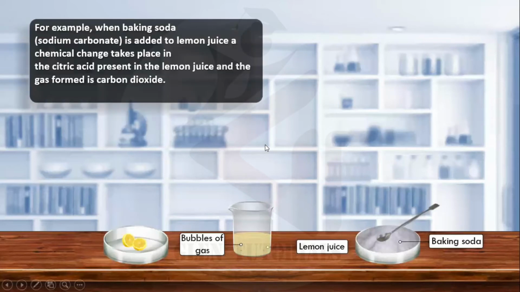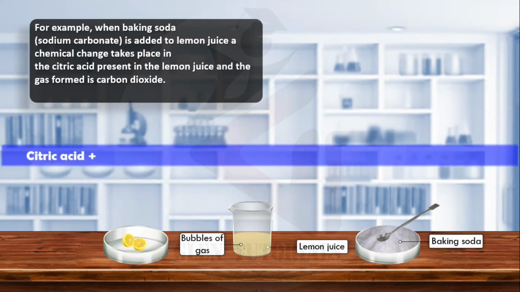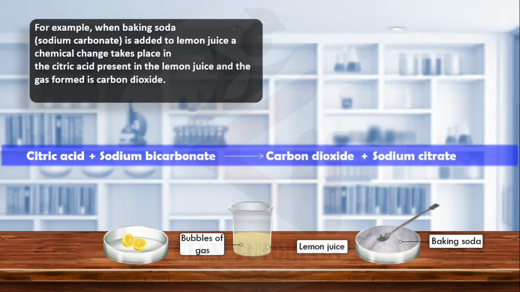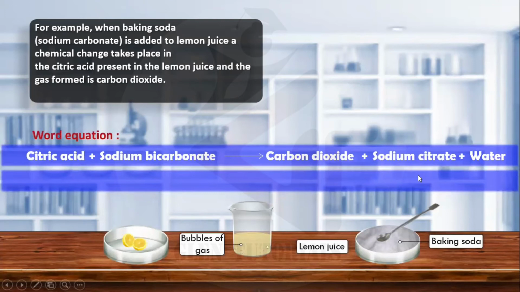And if you see, there is an example: when baking soda is added to lemon juice, a chemical change takes place with the citric acid which is present in the lemon juice, and gas is formed, carbon dioxide. So citric acid plus sodium bicarbonate gives us carbon dioxide and sodium citrate. So this is a word equation. Citric acid को sodium bicarbonate से react करेंगे तो क्या मिलता है, carbon dioxide मिलती है और sodium citrate मिलता है, प्लस थोड़ा water. This is a word equation.